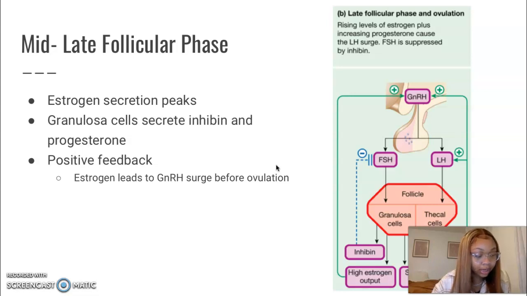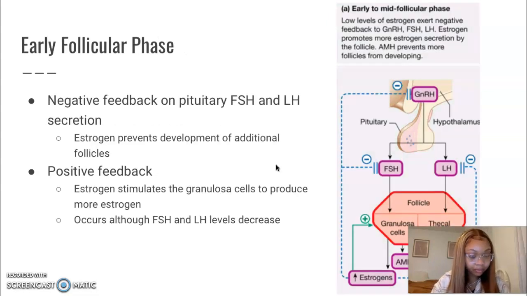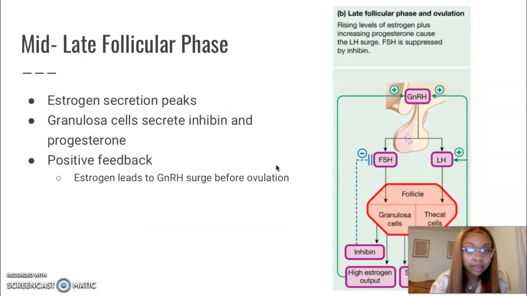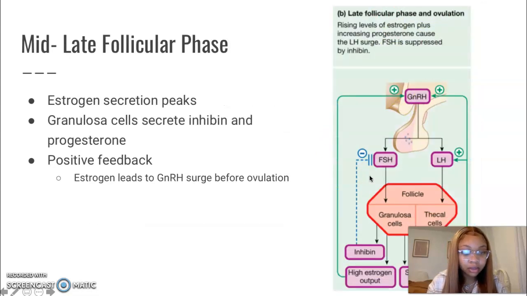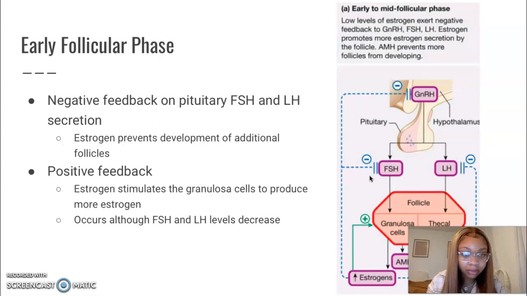If we compare it to the diagram on the last page, we can see that there are more positive feedback systems in this phase. And we see a lot more negative feedback systems over here. So essentially, there's somewhat of a swap in a way.